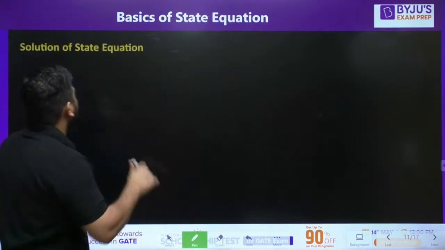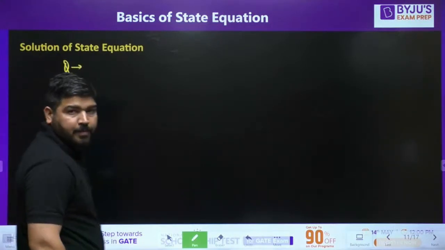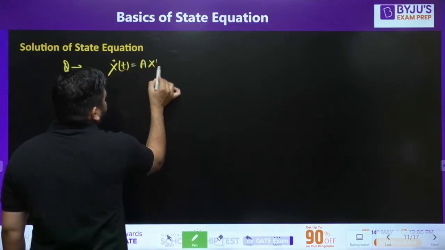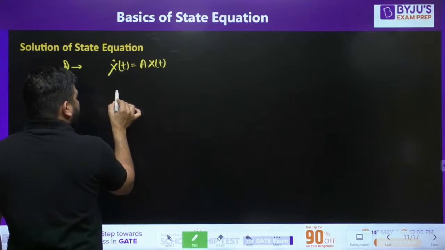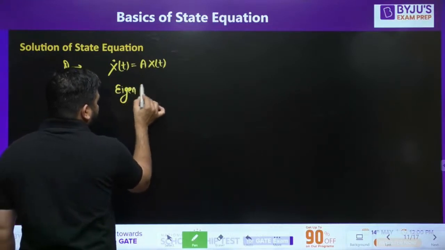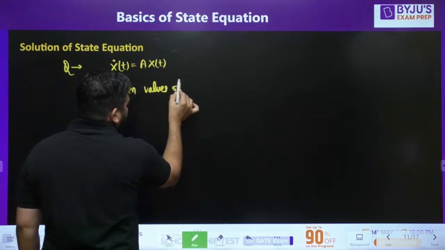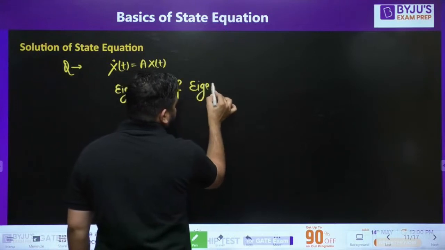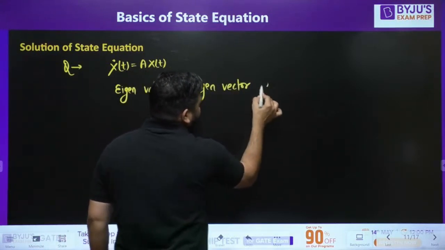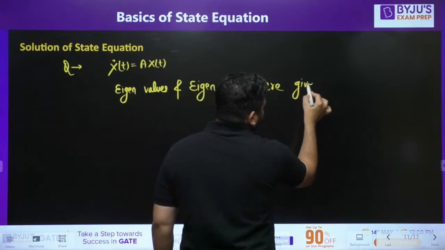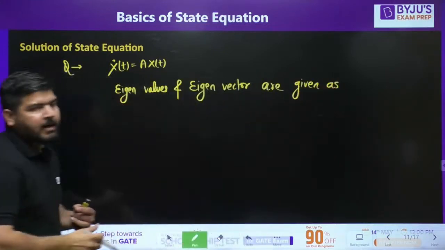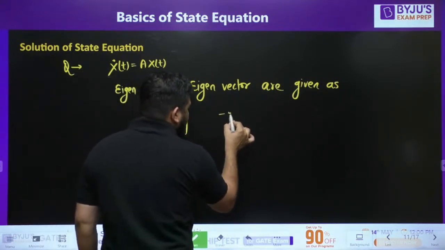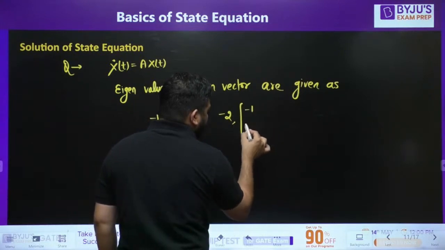Let's say a question is given to you that we have a state equation x dot t equal to A x t, and the eigenvalues and eigenvectors of A are provided to us: minus 1 comma 1 1, minus 2 comma minus 1 minus 2.